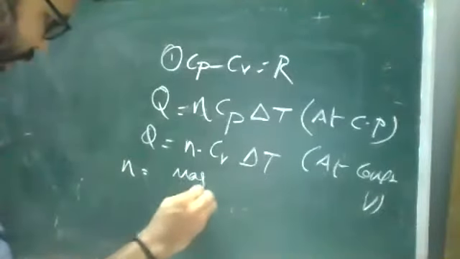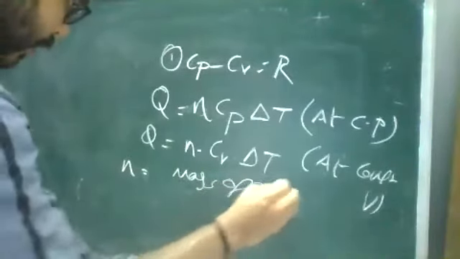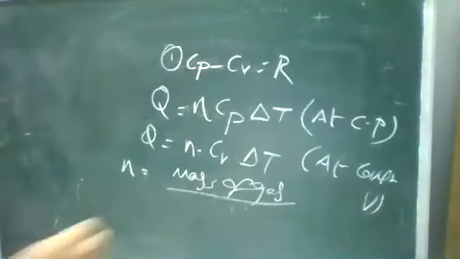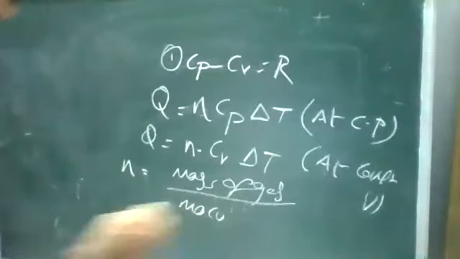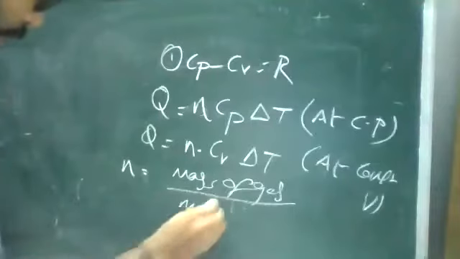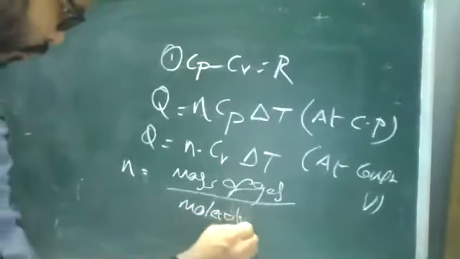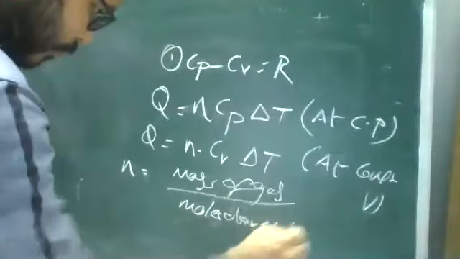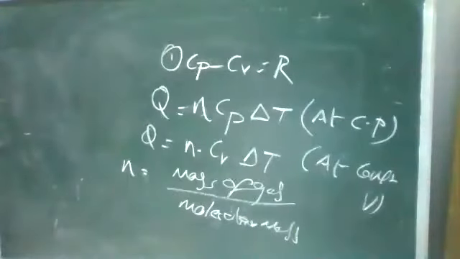Where small n is the number of moles of gas. I can write the number of moles as the mass of gas divided by the molecular mass.